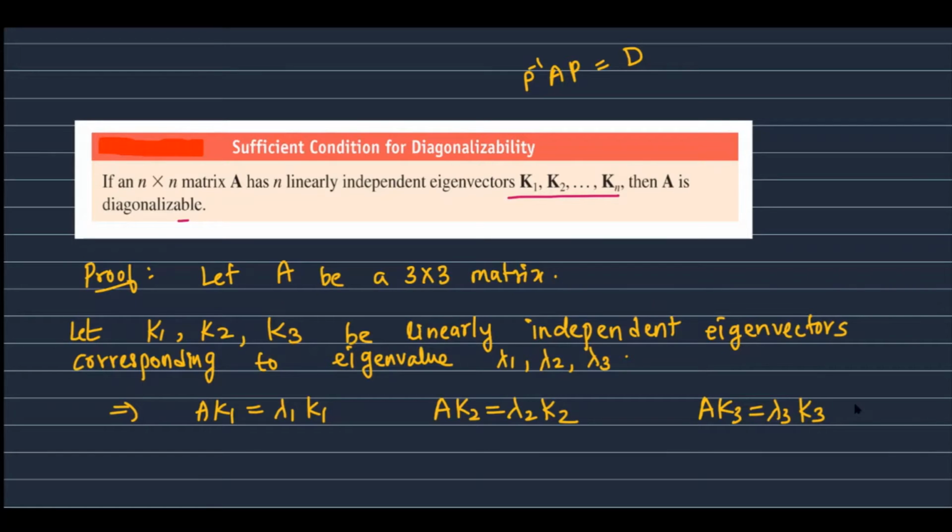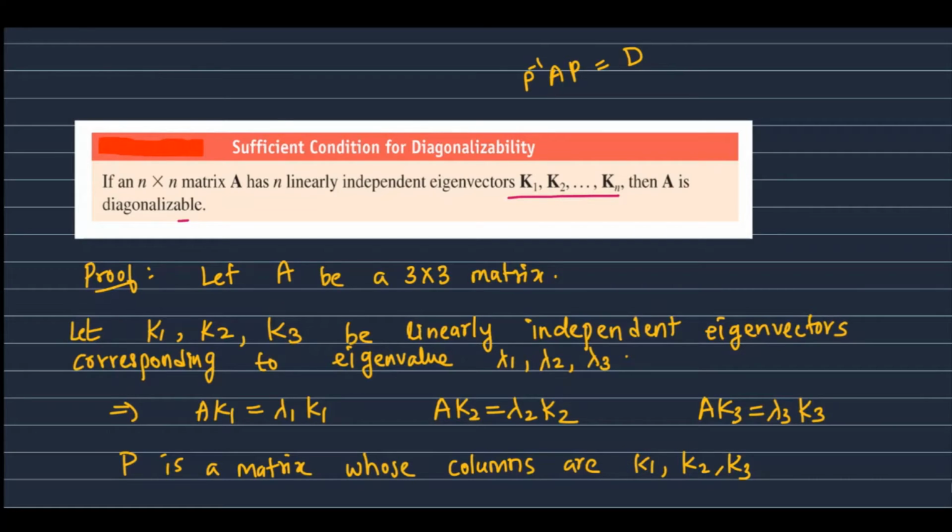So we can form a matrix P whose columns are K1, K2, K3.